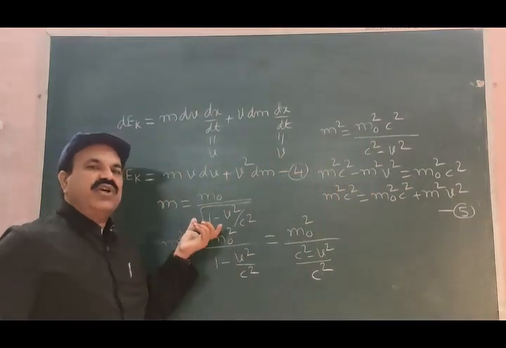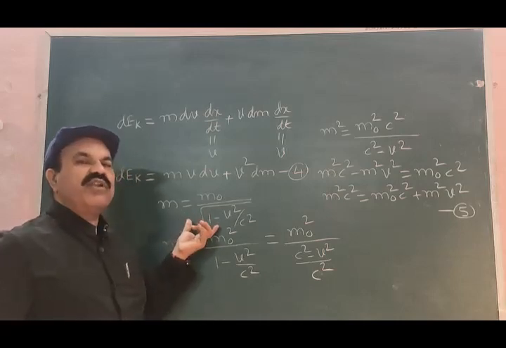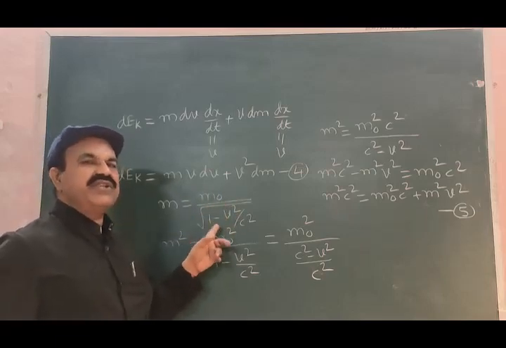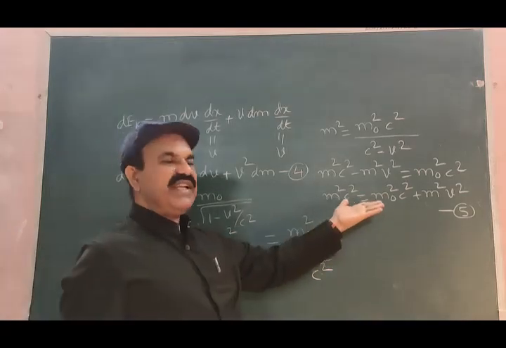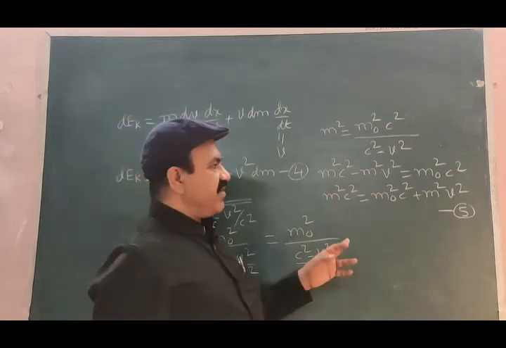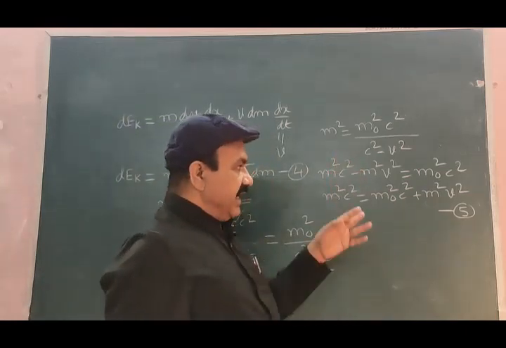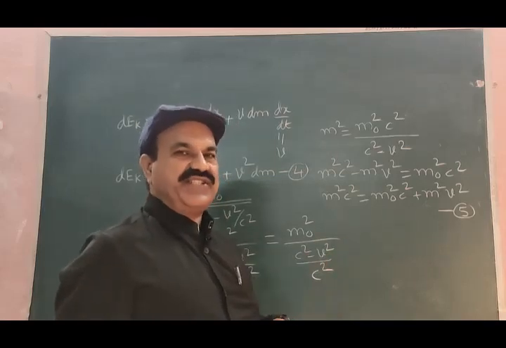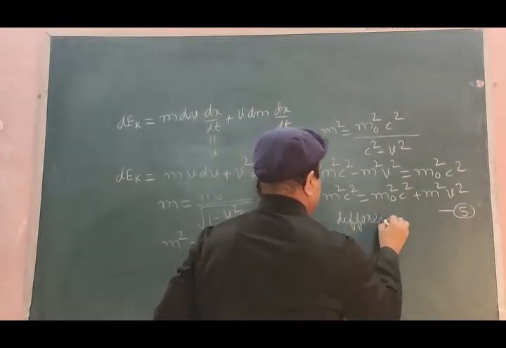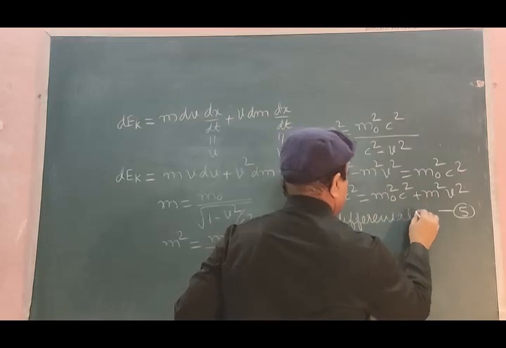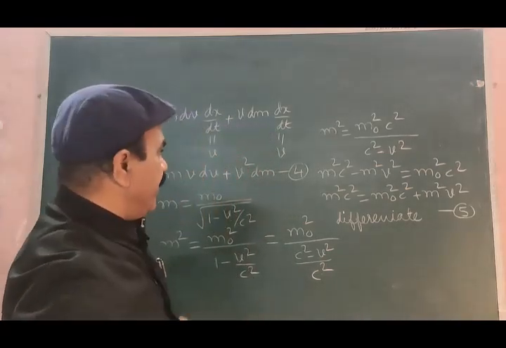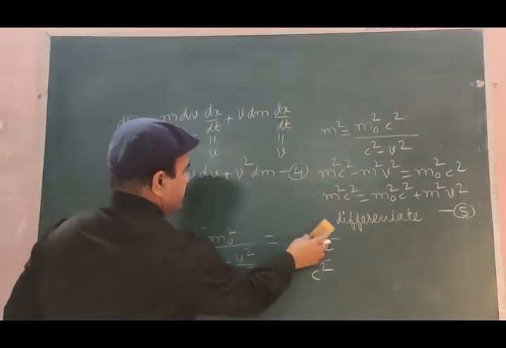So after solving the equation for relativity of mass, m = m0 divided by the square root of 1 minus v² by c², we get equation number 5: m² c² = m0² c² + m² v². Now differentiate equation 5 on both sides. If we differentiate equation 5 on both sides, see what we get here.